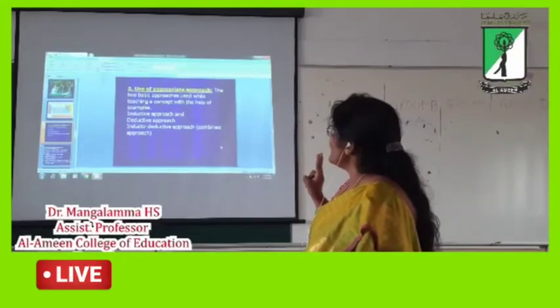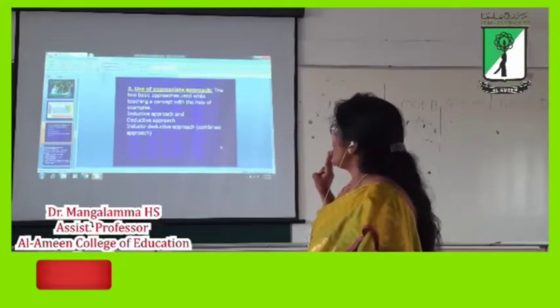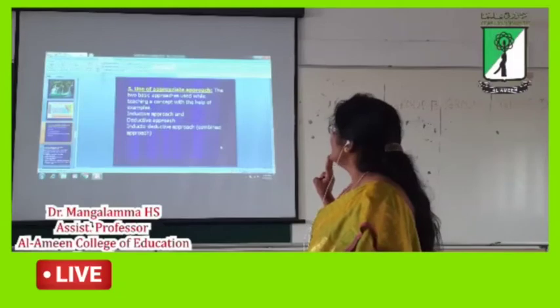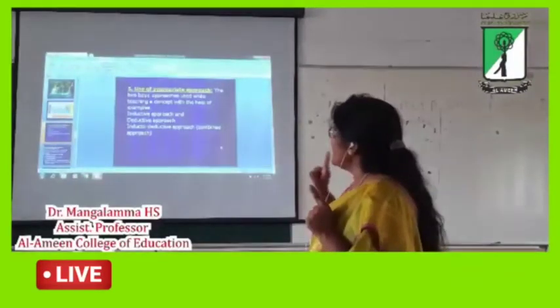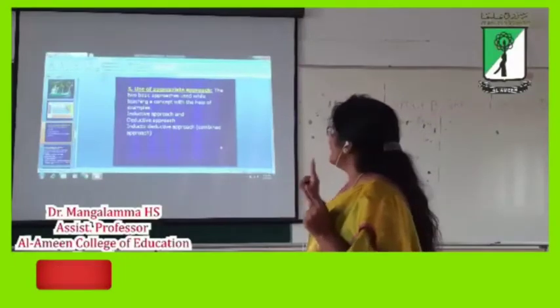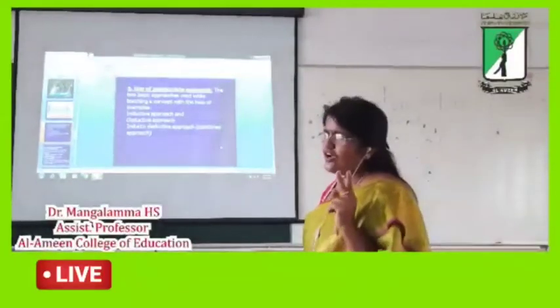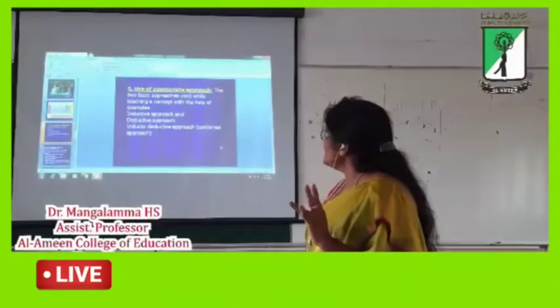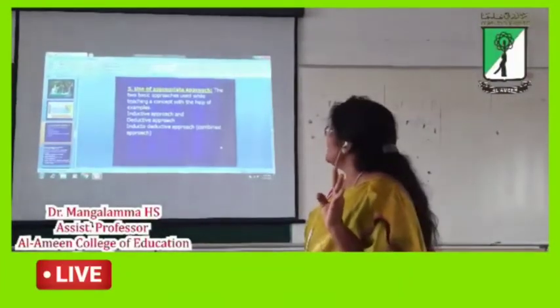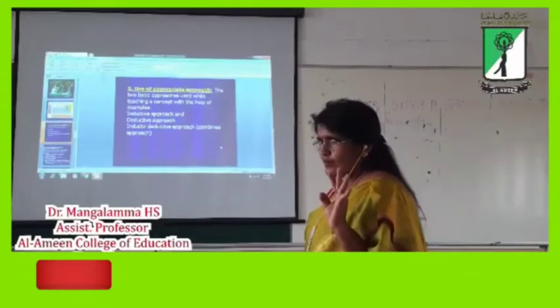So here basically there are two approaches while teaching a concept. With the help of an example we use the inductive approach and the deductive approach. We can use the two approaches. It is basically two that are there. One is the inductive approach, another one is the deductive approach.